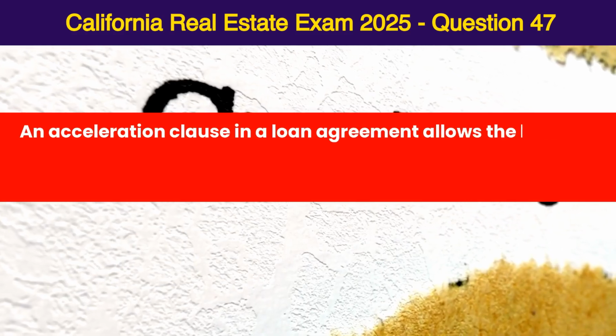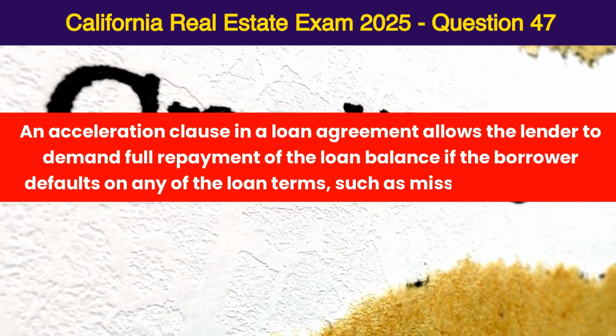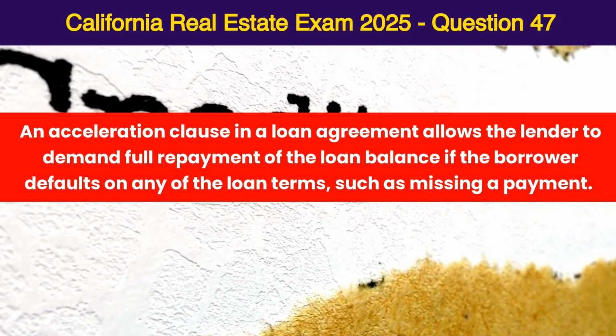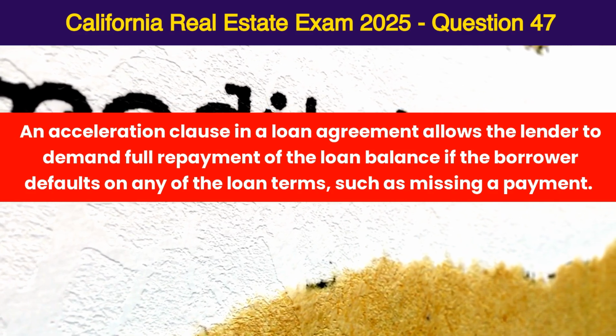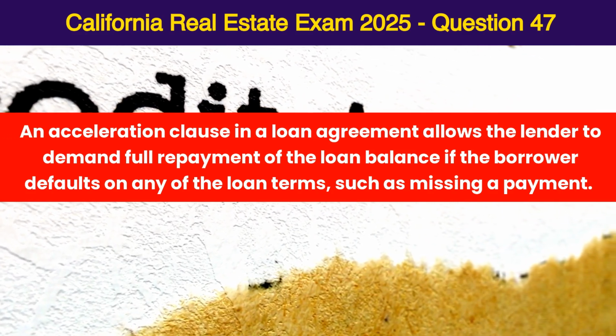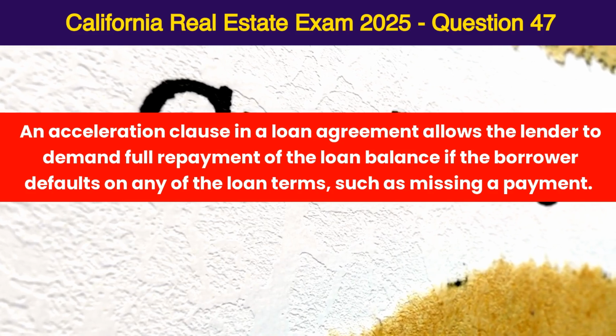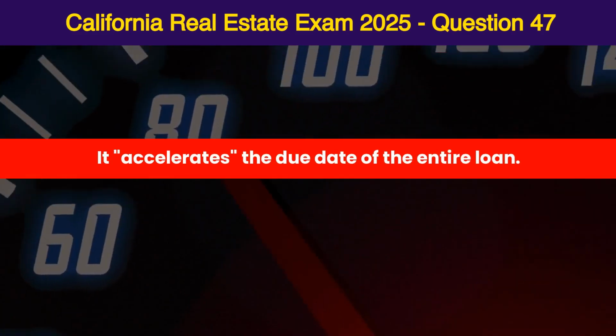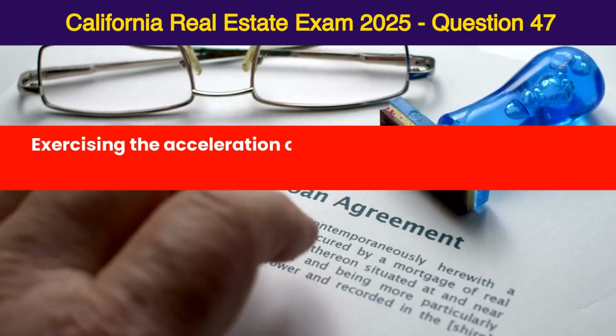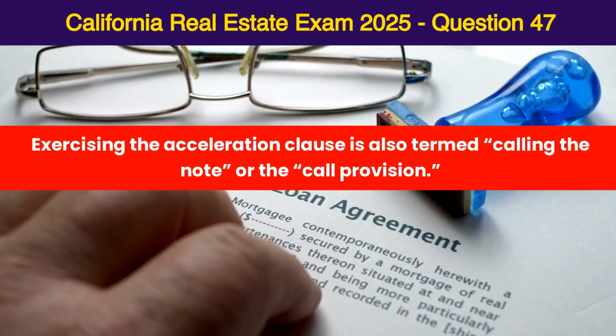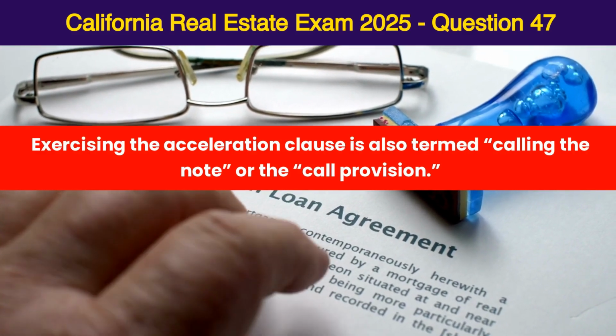An acceleration clause in a loan agreement allows the lender to demand full repayment of the loan balance if the borrower defaults on any of the loan terms, such as missing a payment. It accelerates the due date of the entire loan. Exercising the acceleration clause is also termed calling the note or the call provision.